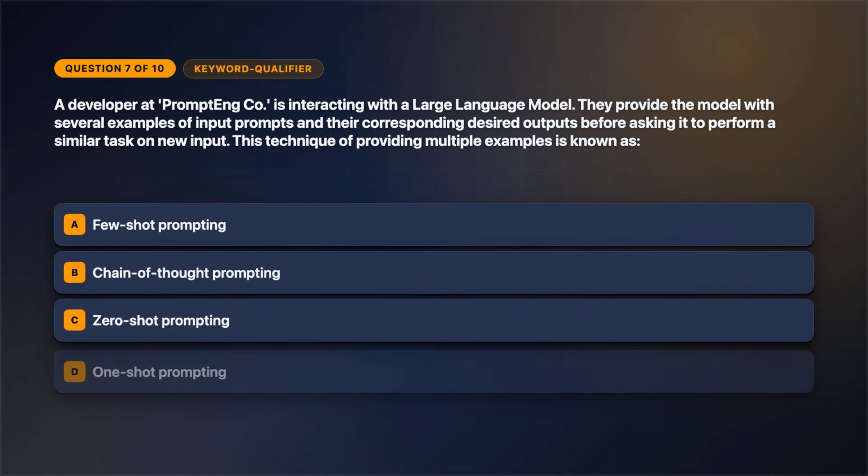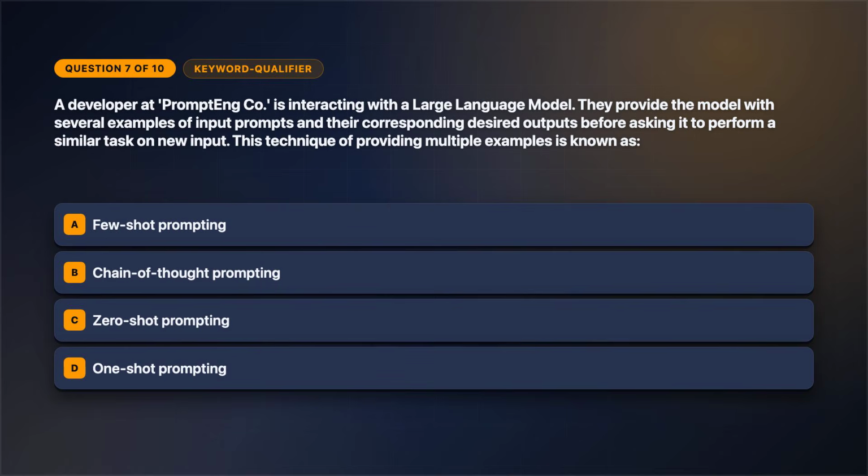Here we go, question 7. Pay attention to what is really asked. A developer at Prompt & Co. is interacting with a large language model. They provide the model with several examples of input prompts and their corresponding desired outputs before asking it to perform a similar task on new input. This technique of providing multiple examples is known as... Select one answer. Review the answer choices on screen.